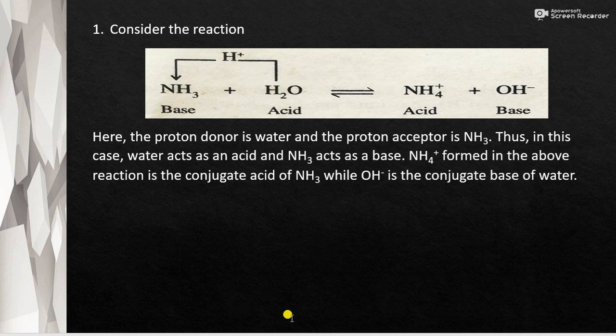Then next is the reaction between NH3 and H2O. Here as H2O is acting as the acid, NH3 is the base. When acid, that is H2O, releases one proton to NH3, NH3 becomes NH4 plus, and it is acting as the conjugate acid of the base NH3, and H2O when it releases H plus, it will become OH minus. It will have a tendency to accept a proton, that is it is the conjugate base of the acid H2O. Okay.